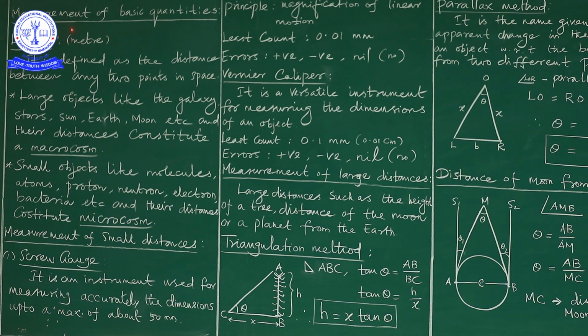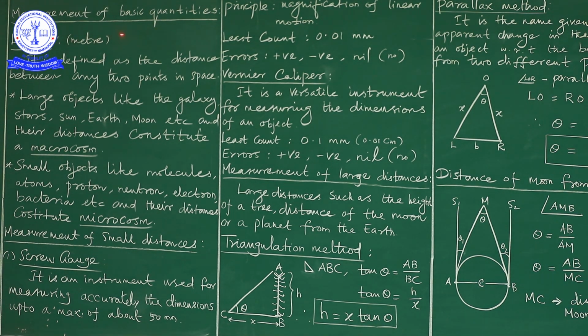Now we are going to learn about measurement of basic quantities. In the previous classes, we discussed the concept of physical quantities. Among the physical quantities, they are majorly classified into two types: one is the fundamental quantities and another is the derived quantities. By using these, now we are going to learn about the measurement of the basic quantities.